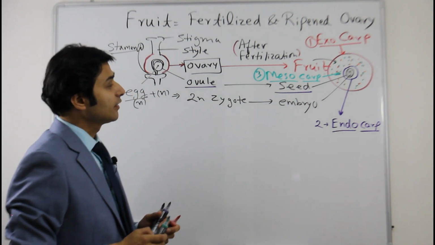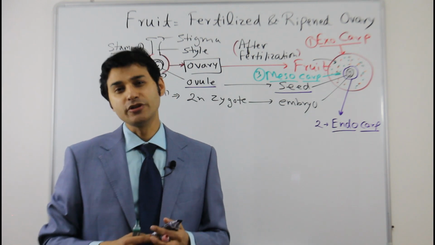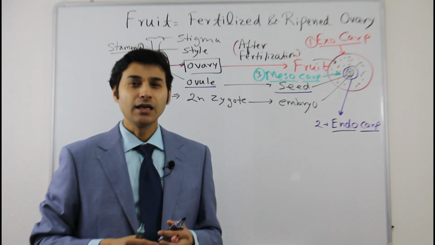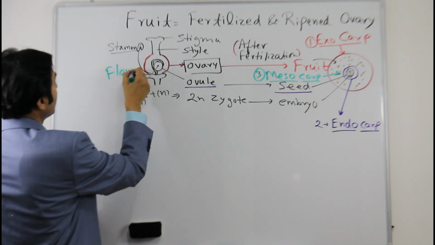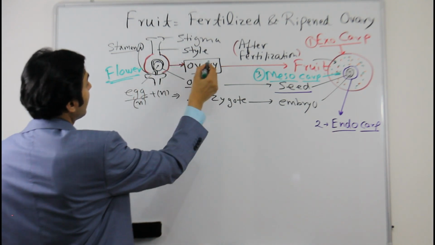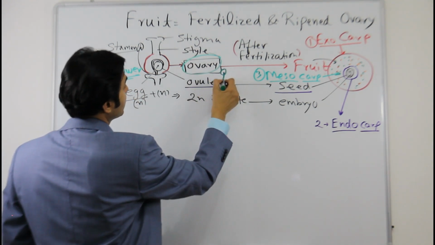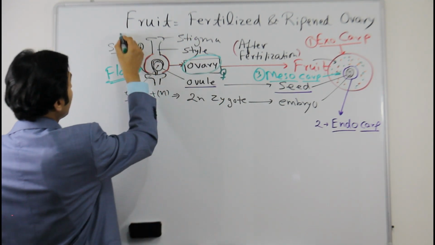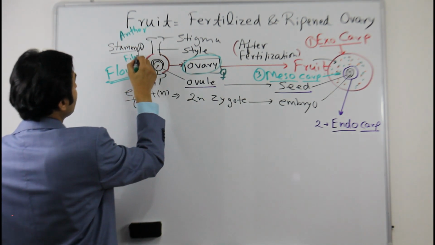But as you know, there are more than 300,000 species of angiospermic plants, and all angiospermic plants have flowers. All flowers have ovaries, that means the female reproductive part: stigma, style, ovary, and they have anthers and filament, which is the stamen.